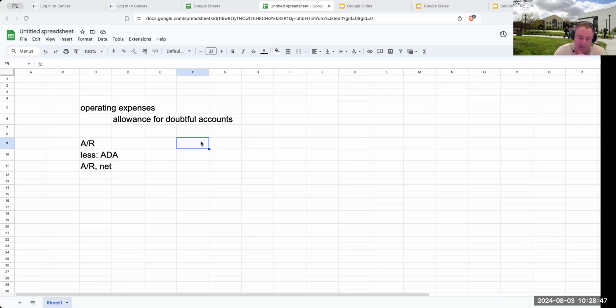Generally, you're going to use one of two methods. You're going to use either a percentage of accounts receivable, or a percentage based on an aging of accounts receivable. These are both called balance sheet approaches. There is also a percentage of credit sales. However, that's more of an academic thing. It's not really used practically.